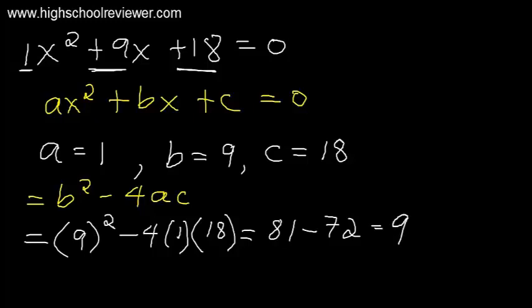So our b squared minus 4ac is greater than 0 and a perfect square.